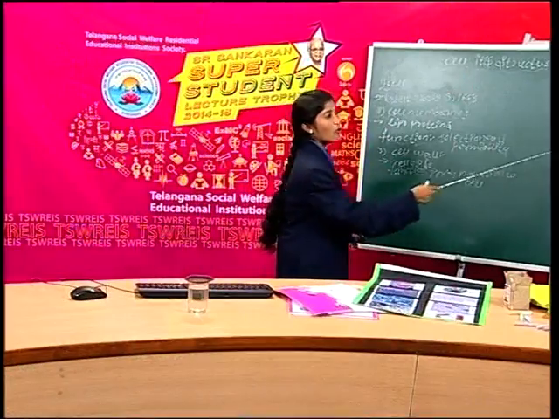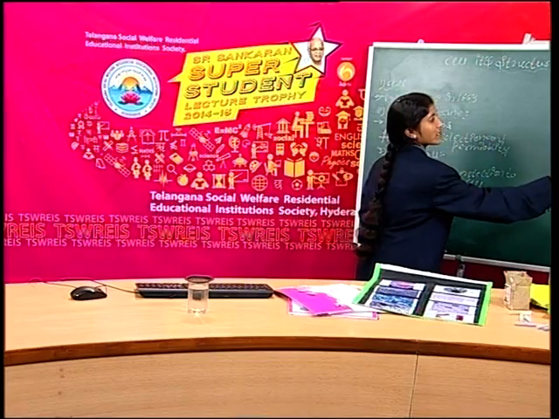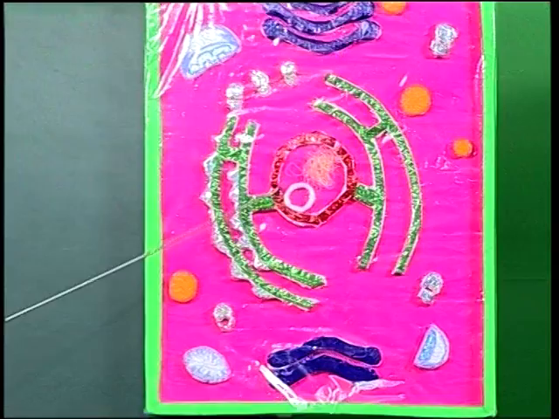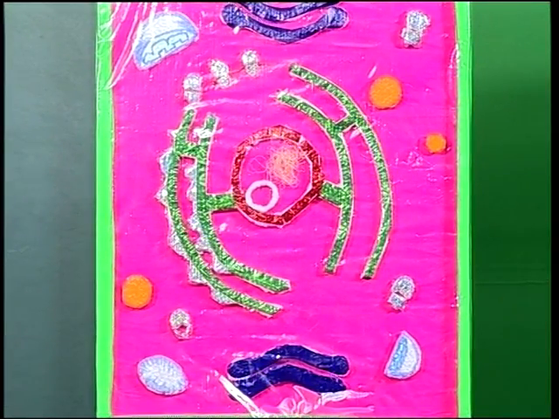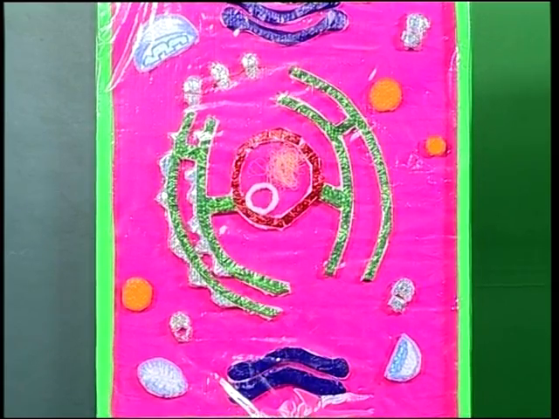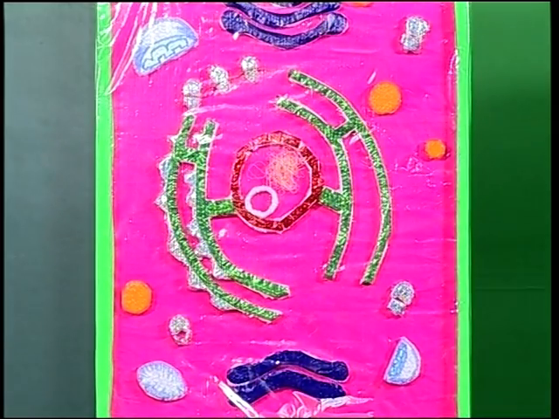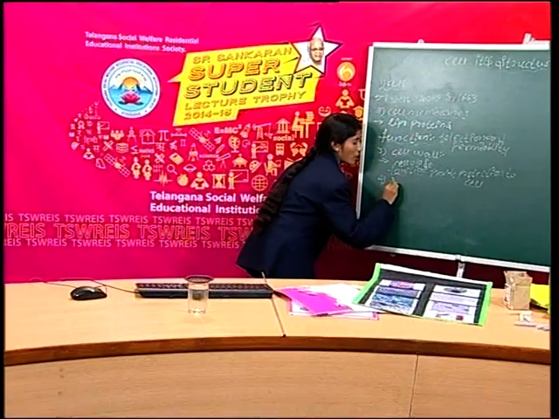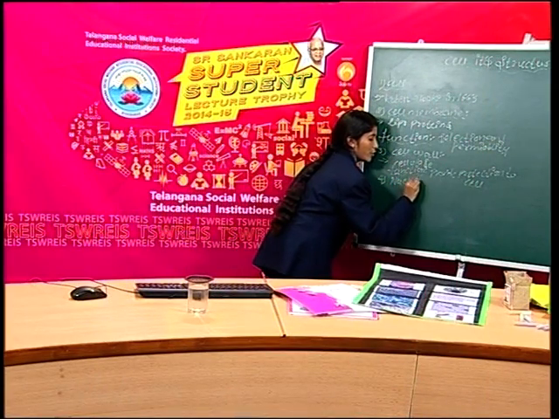What is present at the center of the cell? This is called the nucleus. Now we are going to learn about the nucleus.